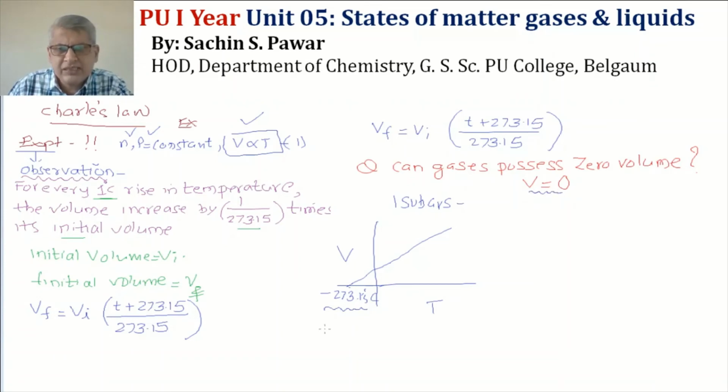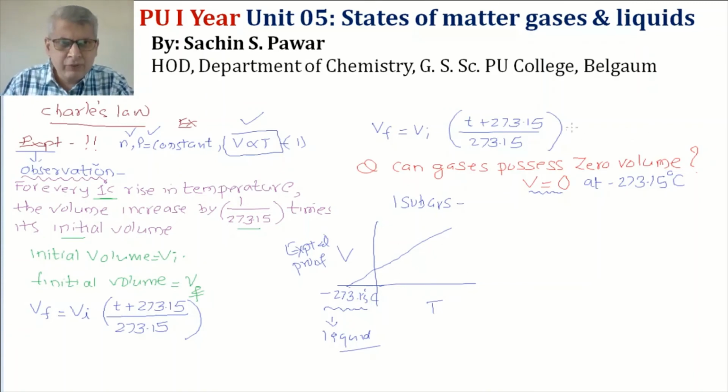Actually, what happens is it starts liquefying at this temperature. It becomes a liquid at this temperature. So gases possess zero volume at minus 273.15 degrees Celsius. This is experimental proof, because this experiment has been performed by Charles, and he got this graph.